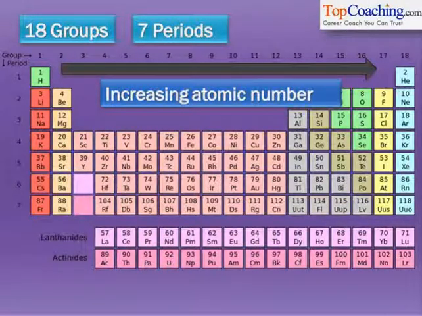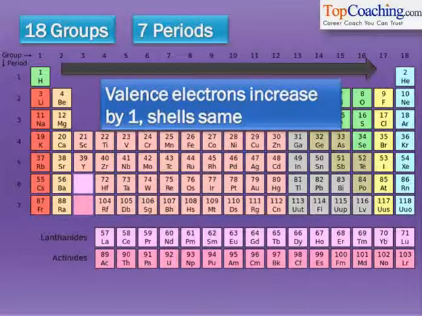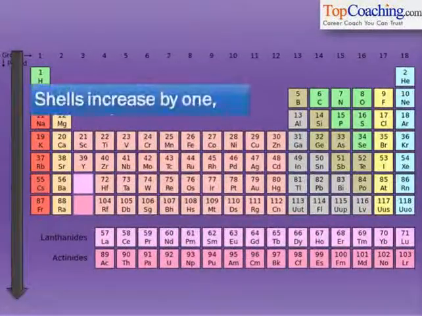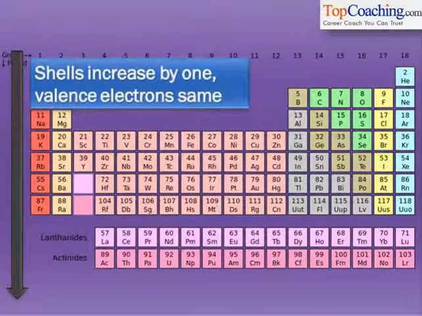In the modern periodic table also, elements placed one above the other have similar properties. The valence electrons of each element increase by 1 as you move from left to right in a period. The number of shells, however, remains the same. On the other hand, when you move from top to bottom in a group, the number of shells increases by 1, while valence electrons remain the same. Since the valence electrons are the same, that is why all the elements in a group have similar properties.